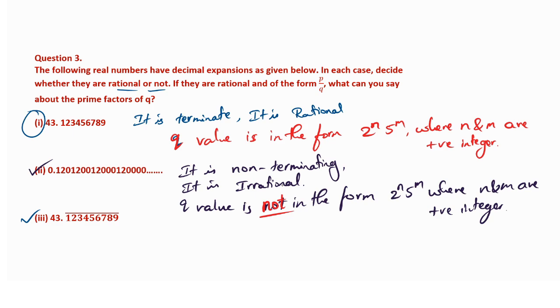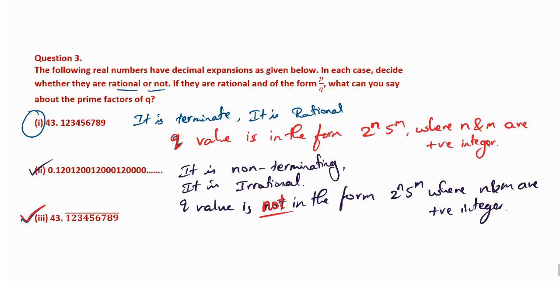Okay. So the third and last one, who will answer this? Last one, and afterwards we will go. Recurring and rational. Yes, it is recurring. The same number is repeating. Bar means it is repeating continuously. So here 43.123456789 is repeating continuously, meaning 43.123456789, again 1 2 3 4 5 6 7 8 9, and so on. The same numbers are repeating again and again, so it is a rational number. Bar is nothing but the same numbers repeating again and again.